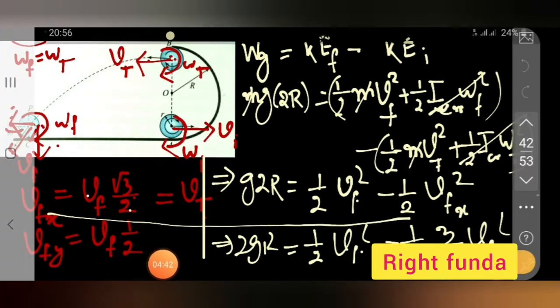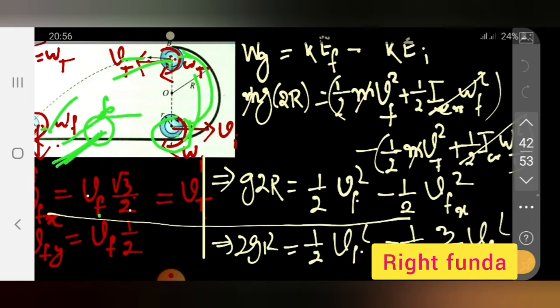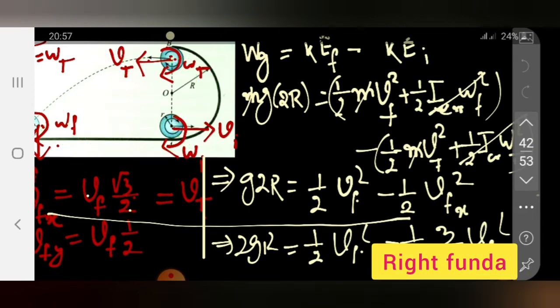So let's recapitulate what we have done. The body has been thrown from this position to this position, it has gone rolling and come to this position. We apply the work-energy theorem, and we read that this velocity remains unchanged, and the highest point speed is given as 6. We applied here the concept of the velocity of the topmost point with respect to the center of mass plus the velocity of the center of mass to ground. So we took the addition of two velocities and calculated, and from that the unknown quantity r we obtained to be equal to 0.9 meter, or nearly equal to 1 meter.